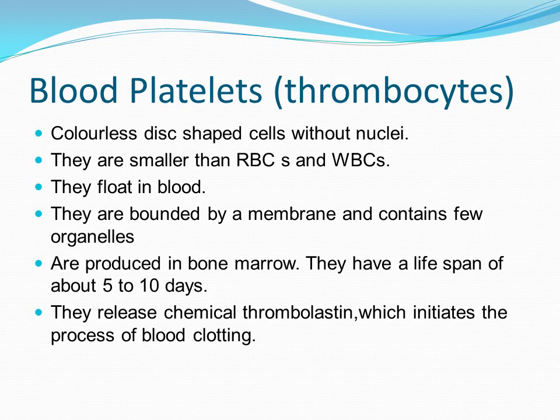Now last comes the platelets. So what are these blood platelets? These are called thrombocytes, and these are mainly colorless disc-shaped cells without any nuclei, and they are smaller than RBCs as well as WBCs. They float in the blood. They are bounded by a membrane and contain a few organelles, and they are always without a nucleus. I have told you they are always produced in the bone marrow, and they have a lifespan of 5 to 10 days. They release a chemical called thromboplastin which initiates the process of blood clotting.